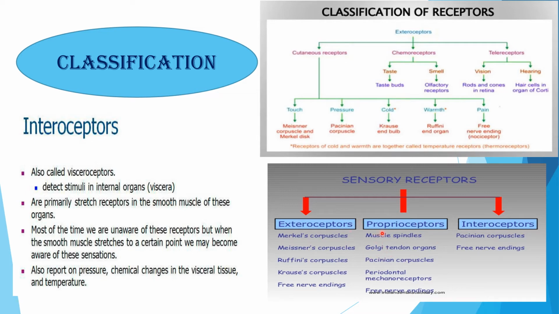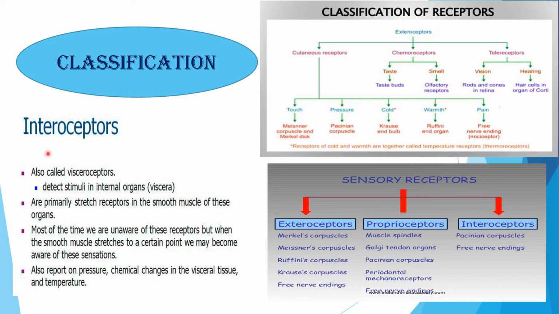You see these proprioceptors, that is muscle spindles, Golgi tendon organs like this, periodontal mechanoreceptors, free nerve endings, Pacinian corpuscles, etc.